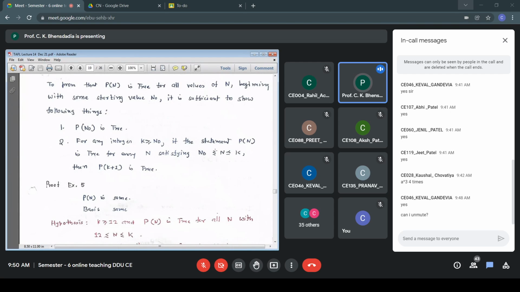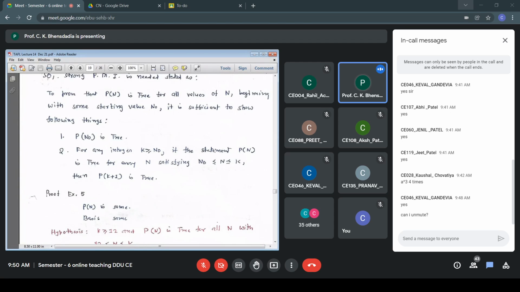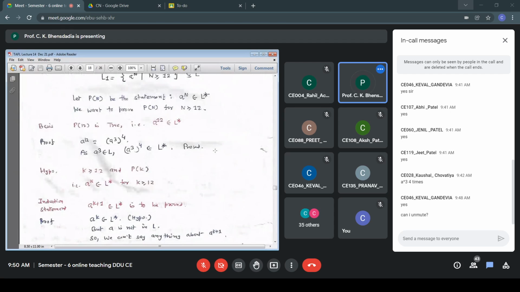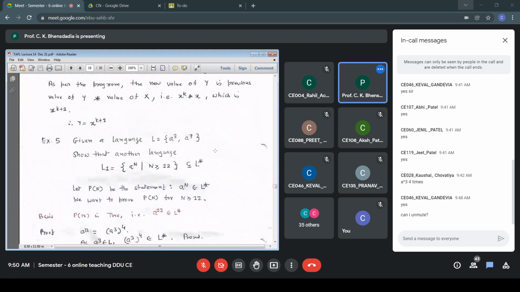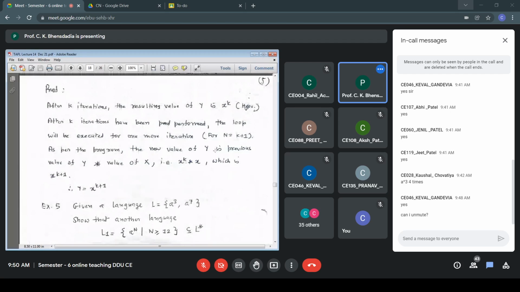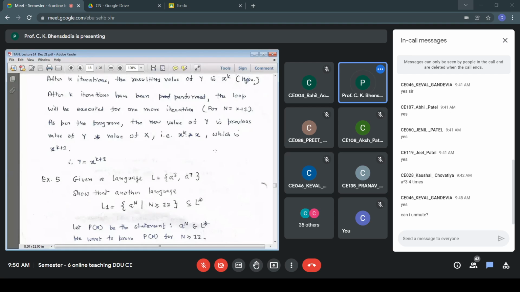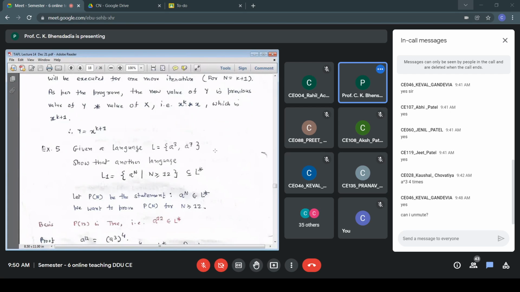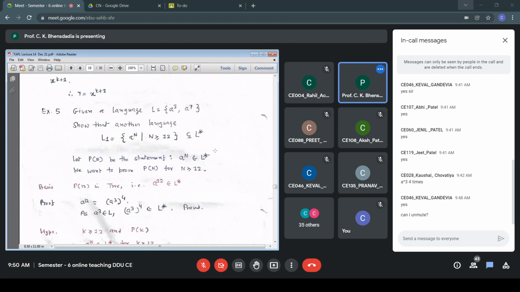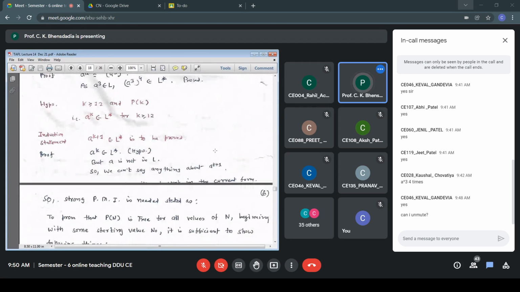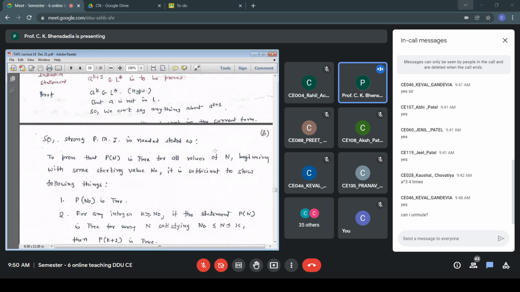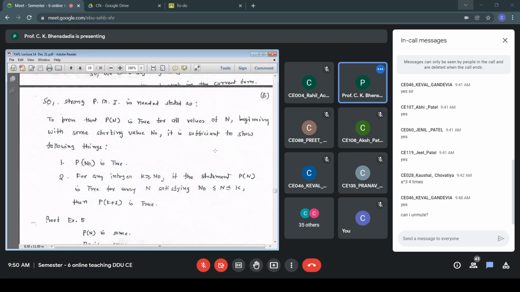So this becomes my modified hypothesis. For the last example we are applying the stronger form of PMI. So this statement now we are trying to prove using the stronger form of PMI. No change in the Pn statement, no change in the basis, same statement and same proof. The difference is in the hypothesis part, and we have rewritten the hypothesis.